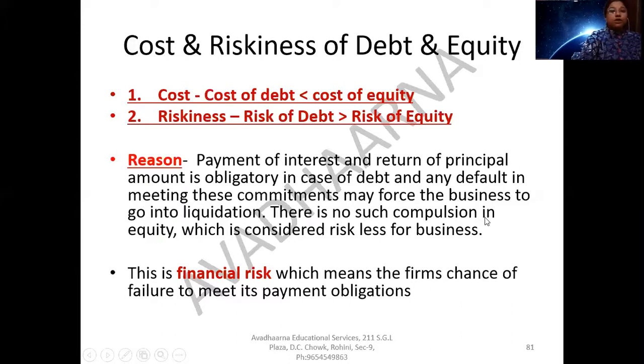There is no such compulsion in equity, which is considered riskless for business, because see, the return to equity shareholders is in the form of dividend. Now the company will pay dividend only if it earns sufficient profits. If there are no profits, the company may not give dividend to the equity shareholders. So the risk involved in issuing equity shares to raise finance is less. So this is financial risk, which means the firm's chance of failure to meet its payment obligation.